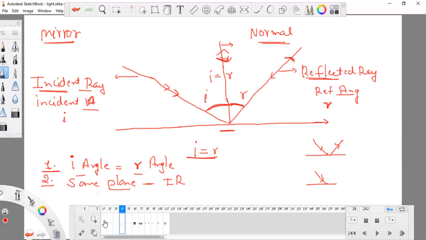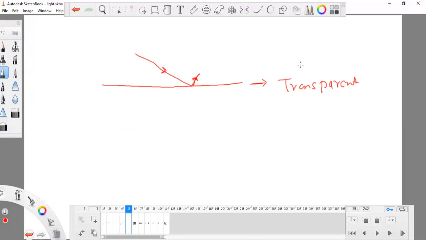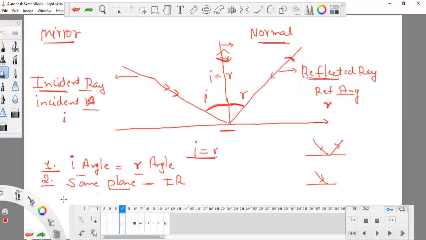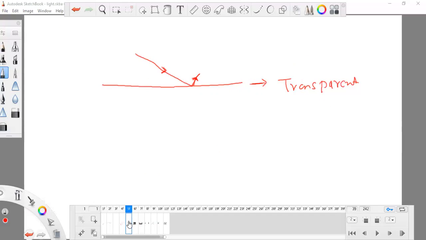So this is a mirror, and this thing is like transparent glass. The ray which is coming will not go back.